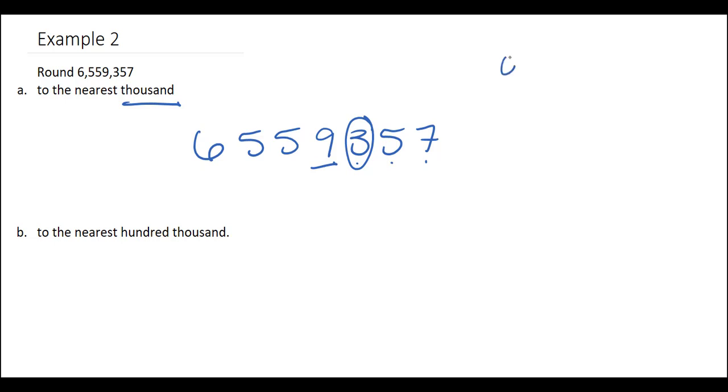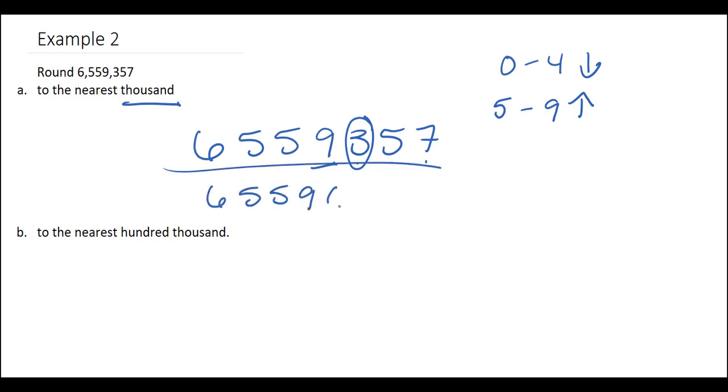And if it's between 0 to 4, we round down. 5 to 9, we round up. So we notice it's a 3, so that means we're going to round down. So the closest 1,000 would be going down. So our new number would be 6,559,000.